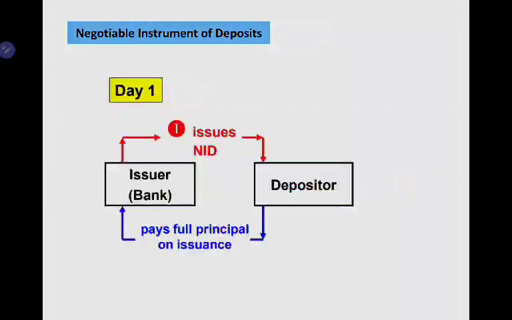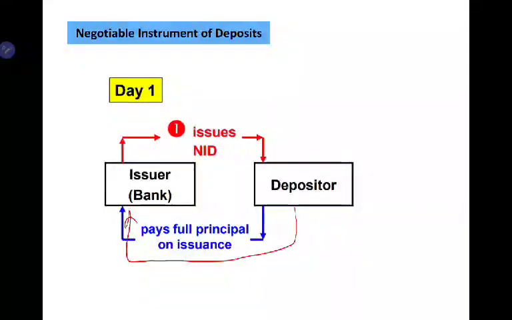Alright. So there is the first day of the issuing date. The depositor will place some amount of money, and then the issuer, or the bank, in order to certify that the depositor has deposited money, issues the NIDs to the depositor, which is equivalent to the amount of deposit.